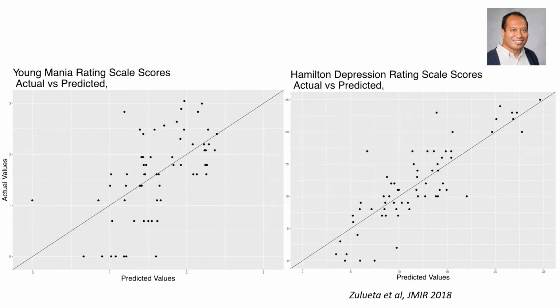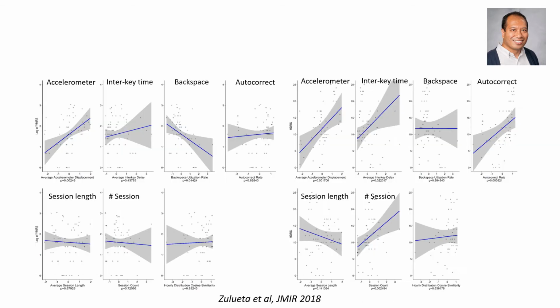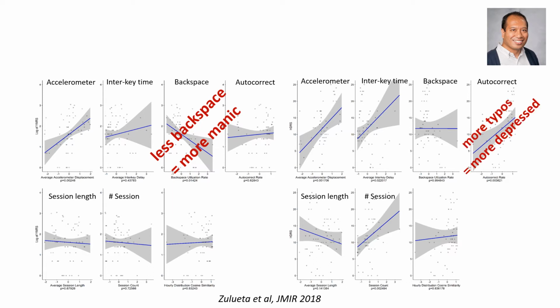One is that our keyboard metrics were significantly associated with clinician-rated scales of mania, as well as depression. And this was work done by one of our junior faculty members, Dr. John Zulueta. In addition, when we did a deeper dive into which of our metrics were specifically associated with mania versus depression, what John found was that less backspace usage was associated with more manic symptoms, and more typos were associated with more depressive symptoms.